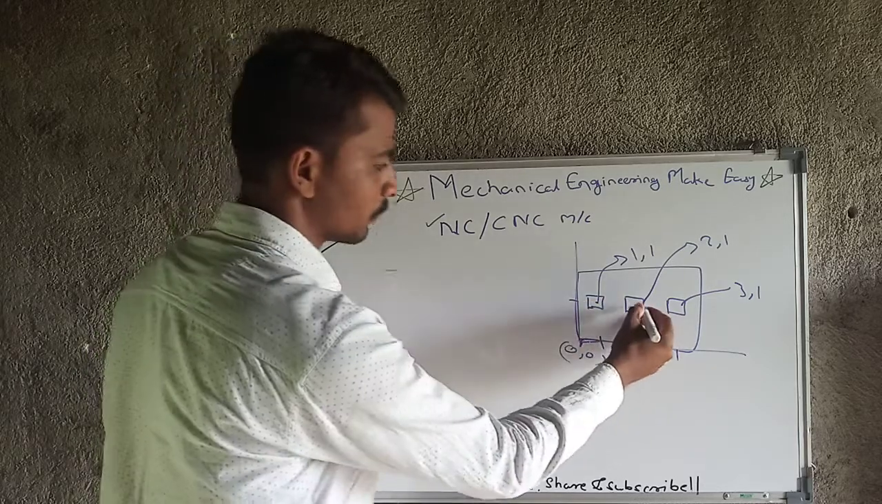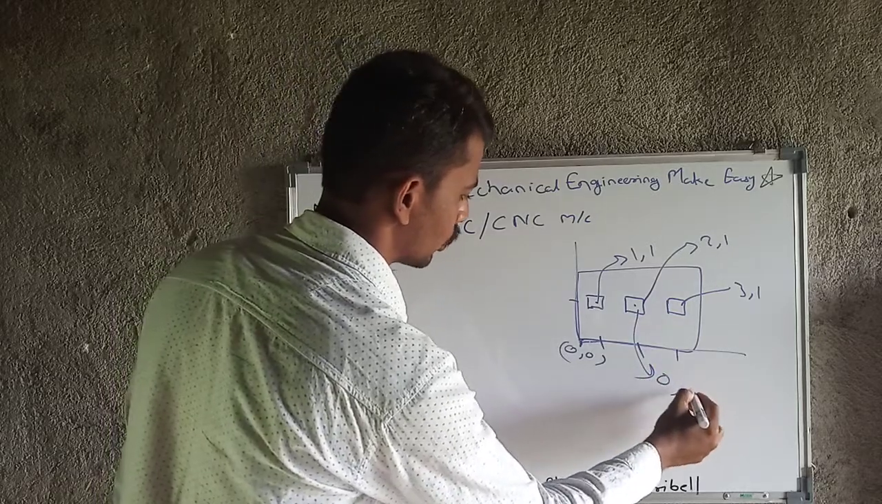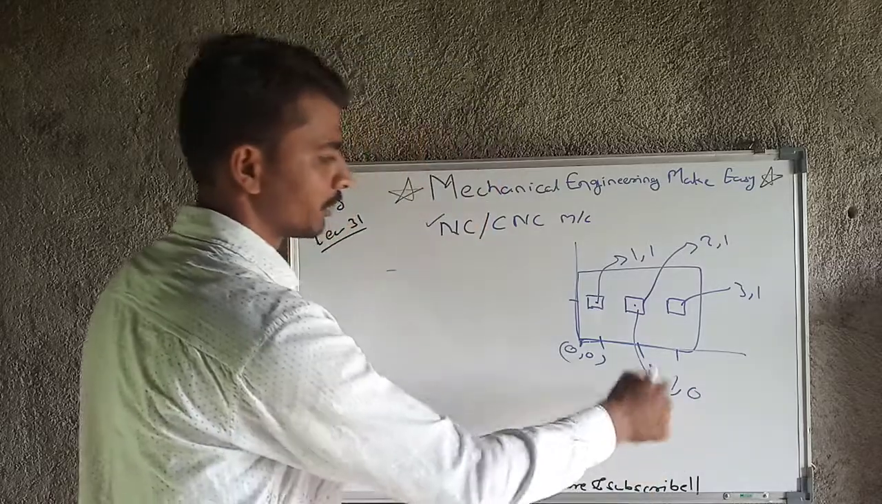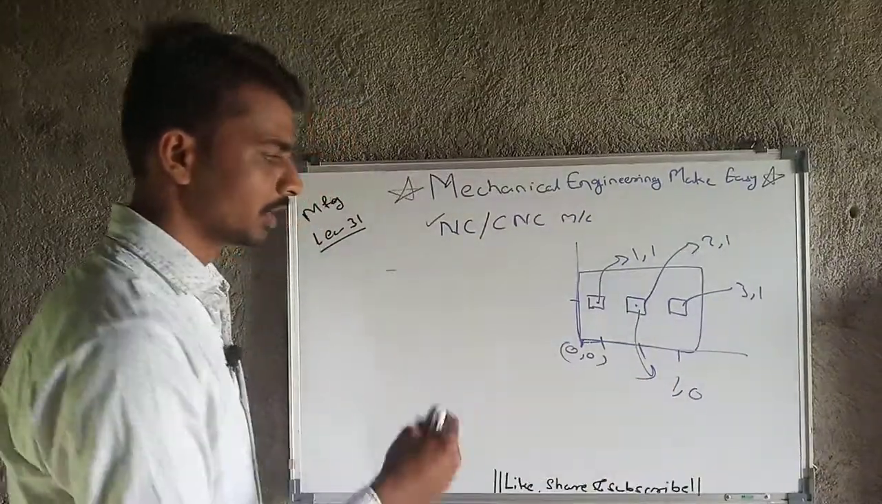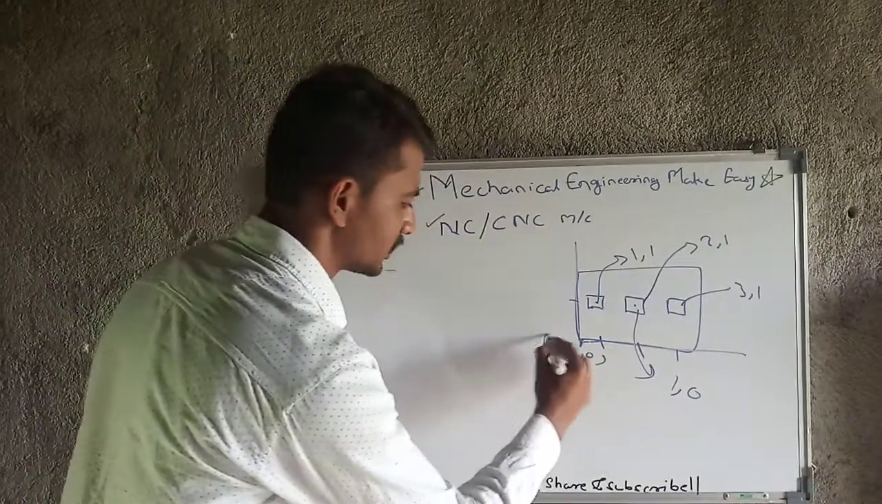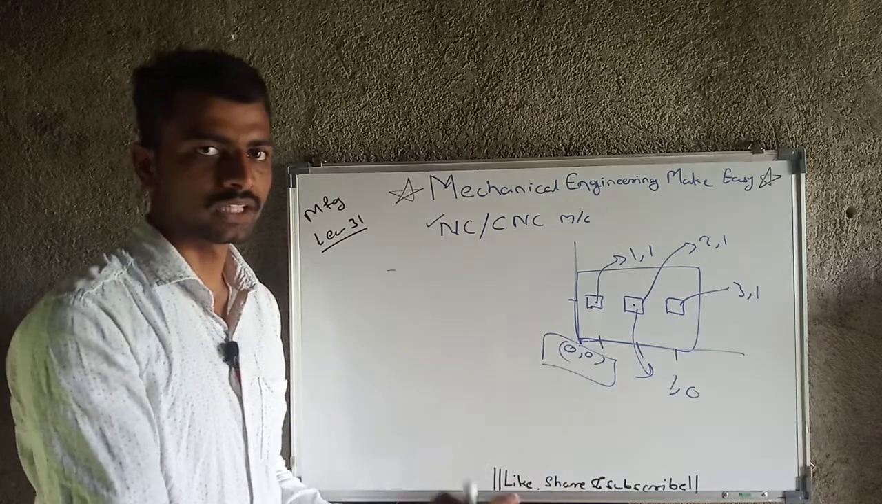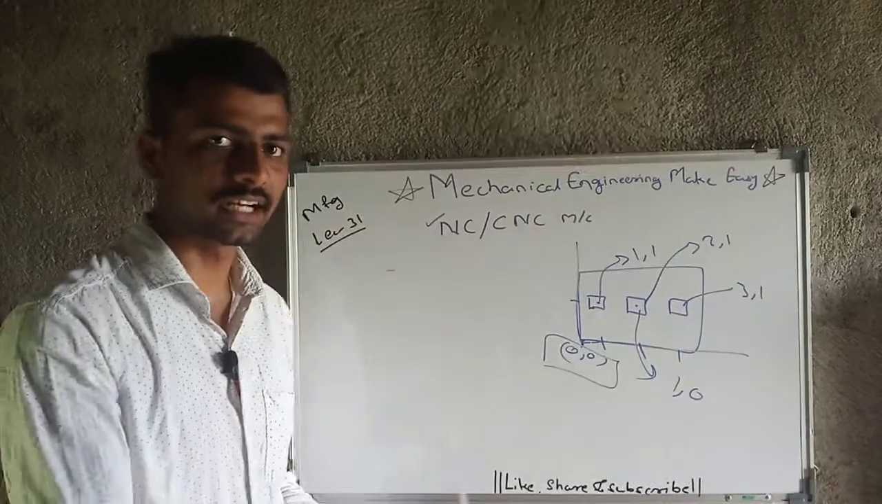So ultimately for this point, what will be the coordinates? That coordinates will be 1 comma 0. This will be the coordinates for this point. So this is nothing but incremental programming, means we will shift this 0 0 position to the position we have now, and according to that we will specify the next point. This is nothing but incremental programming.